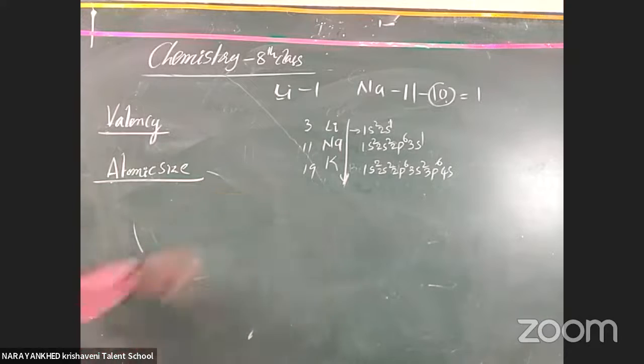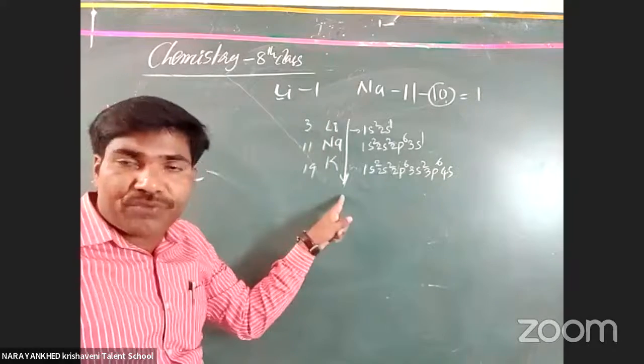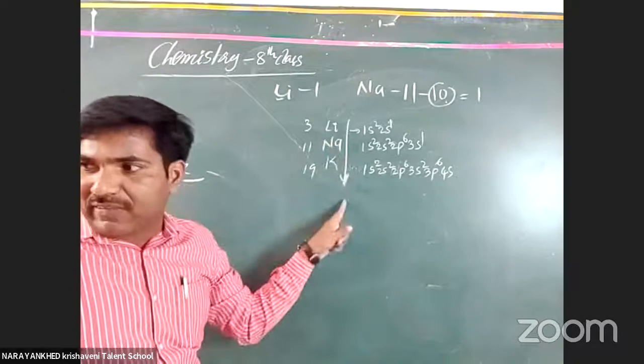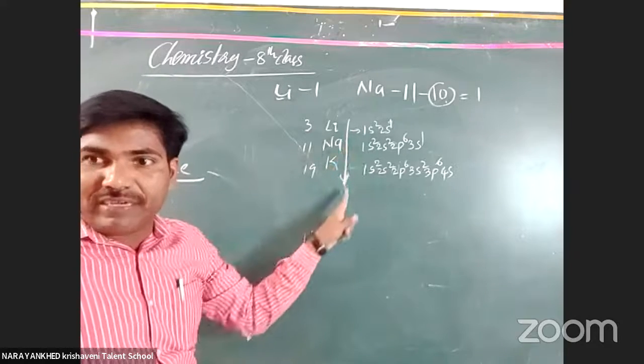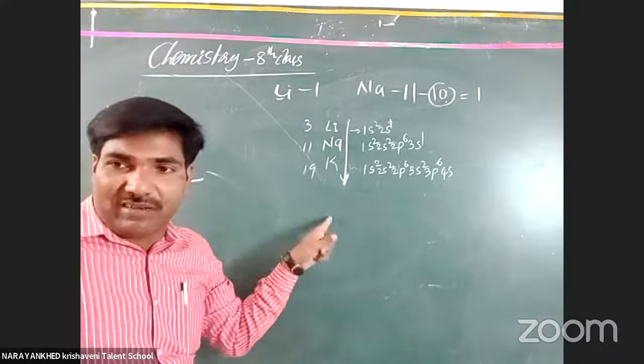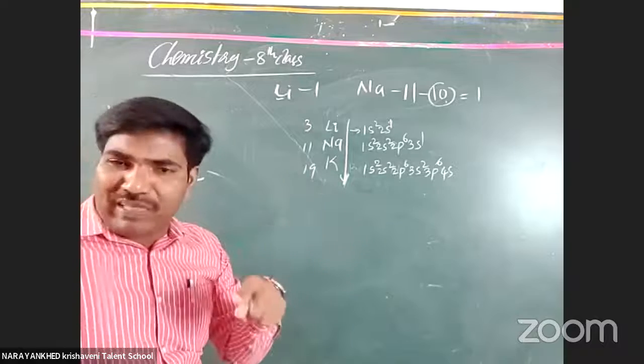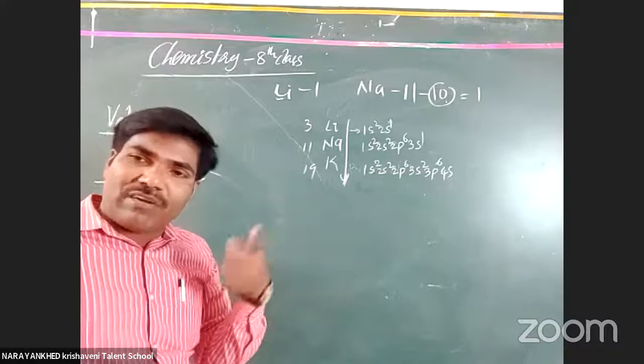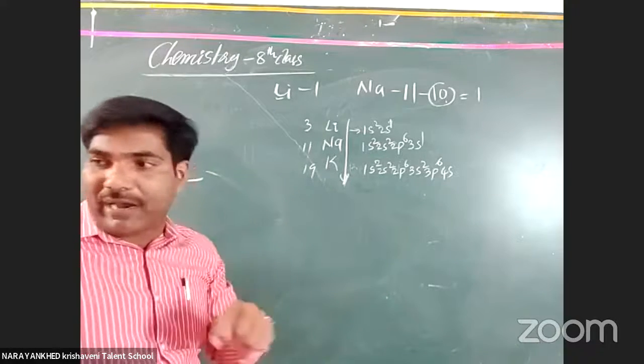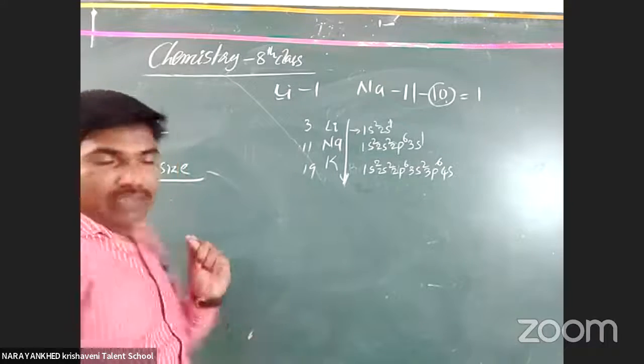In groups, the atomic number increases and the size increases. The same thing, atomic number increases in a period also, from left to right.